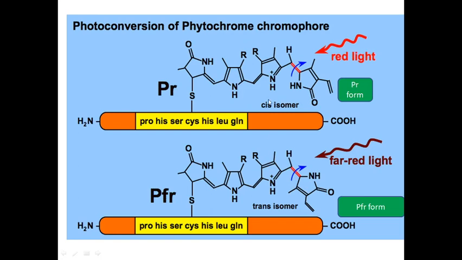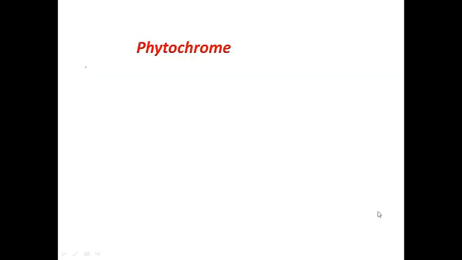You can say these forms are interconvertible. They get converted to each other. And this PR form absorbs at a peak of 666 nanometer. In some books you may read 670 nanometer, 680, but the actual wavelength is 666 nanometer. And this PFR form absorbs at a wavelength of 730 nanometer.